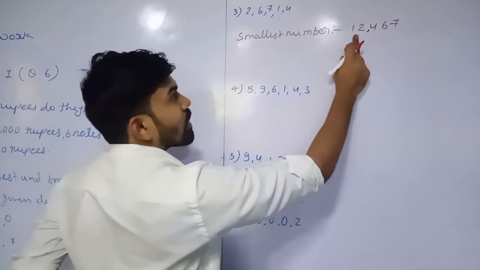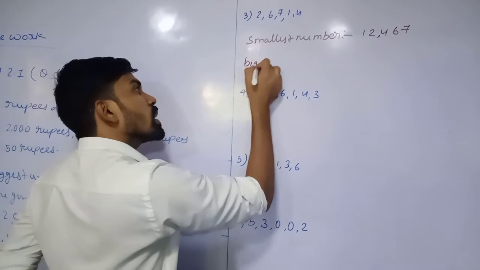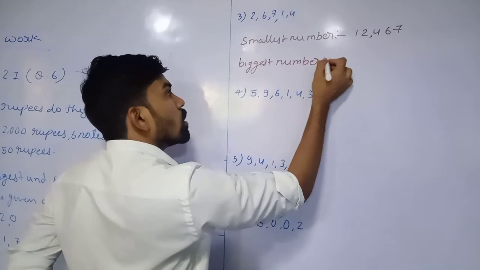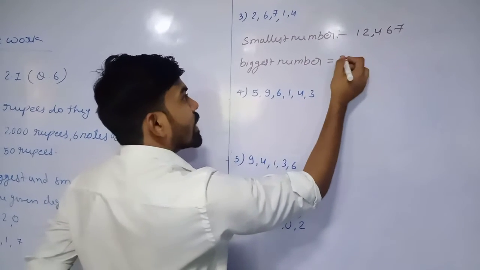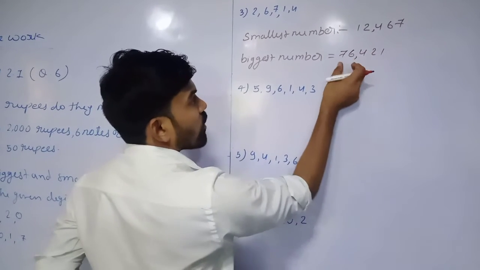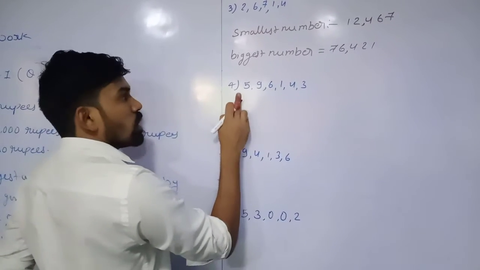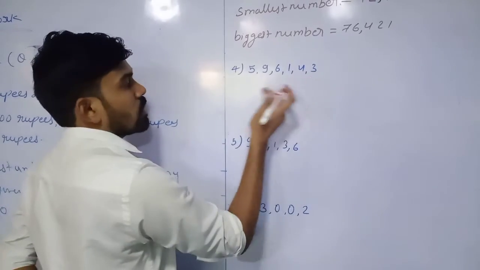Put the comma: 12,467. Now the biggest number is equal to, we have to reverse in descending order. 6, 7, 4, 2, 1. 76,421.